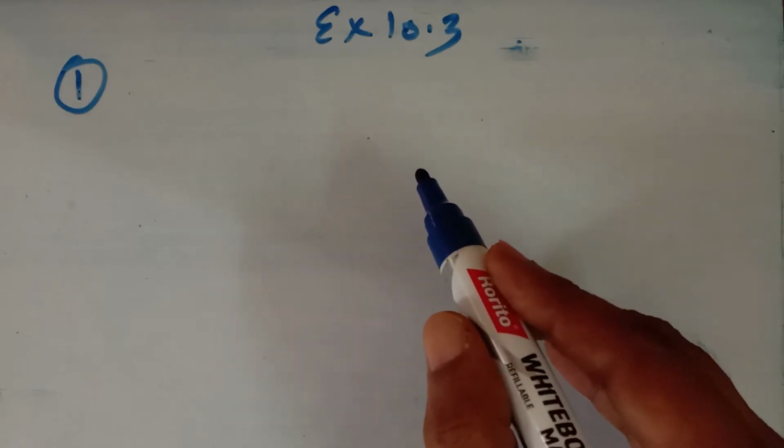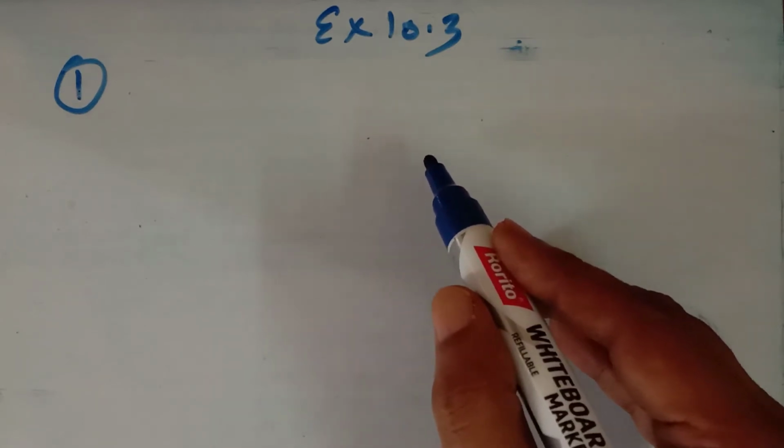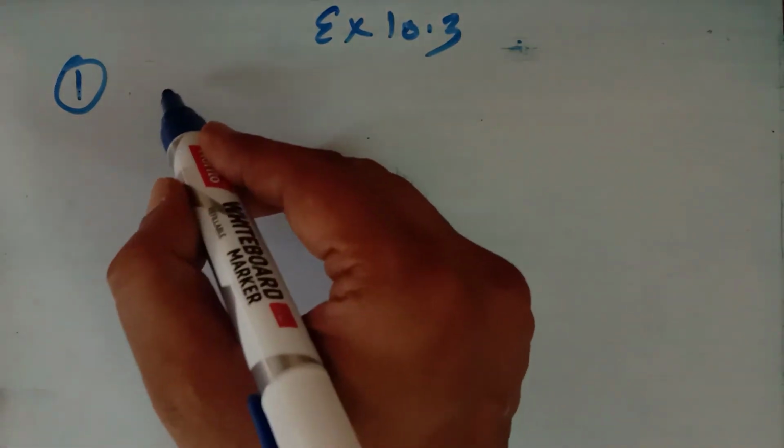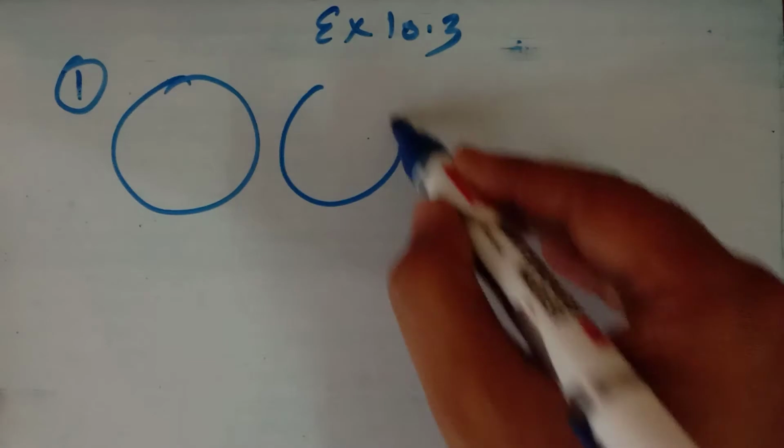How many points does each pair have in common, and what is the maximum number of points? So we can draw the circles like this, so that they do not intersect.